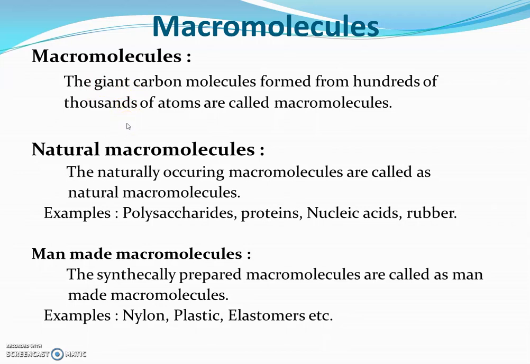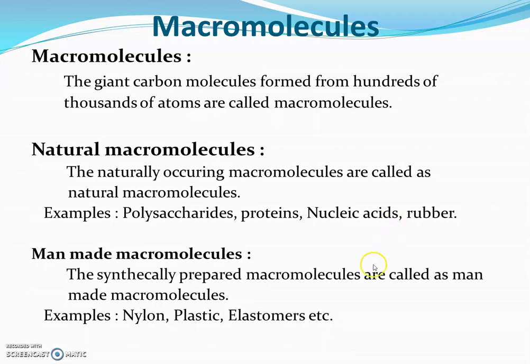Macromolecules can be classified into two categories: natural macromolecules and man-made macromolecules. Natural macromolecules are the naturally occurring macromolecules. Examples are polysaccharides, for example glucose, fructose, sucrose, etc., proteins, nucleic acids meaning RNA and DNA, and rubber. These are naturally occurring macromolecules having a very high molecular mass, made up of many repeating units.